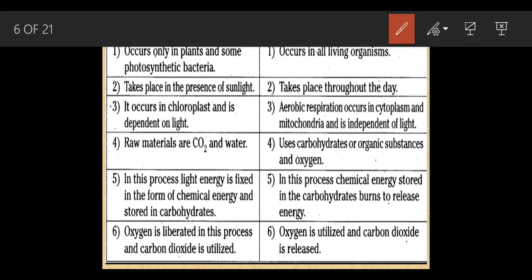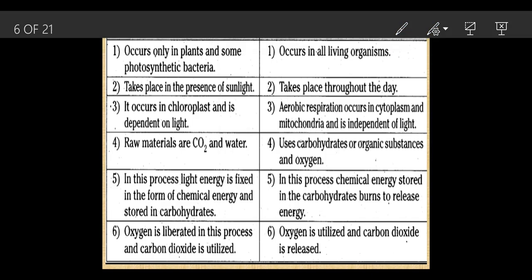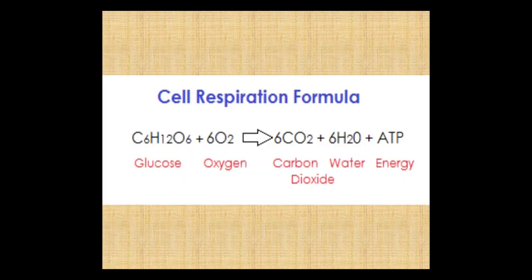In respiration, the chemical energy stored in the carbohydrates burns to release energy. We can see here that glucose and oxygen get broken down into carbon dioxide and water.